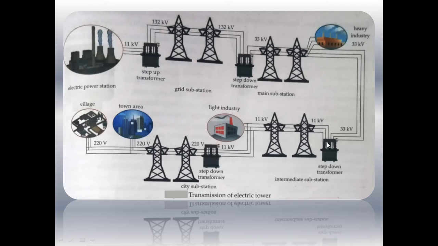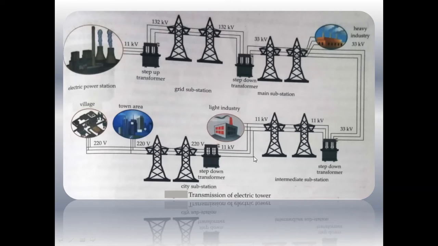This is known as the intermediate substation. This electric power is transmitted to light industries or small industries and city substations. So from this intermediate substation, the power has been transmitted to these kinds of light industries.